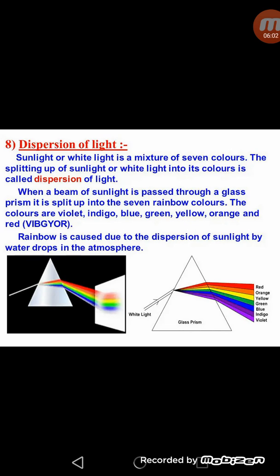So in short, we can say dispersion is a very important process which proves that sunlight consists of 7 colors.